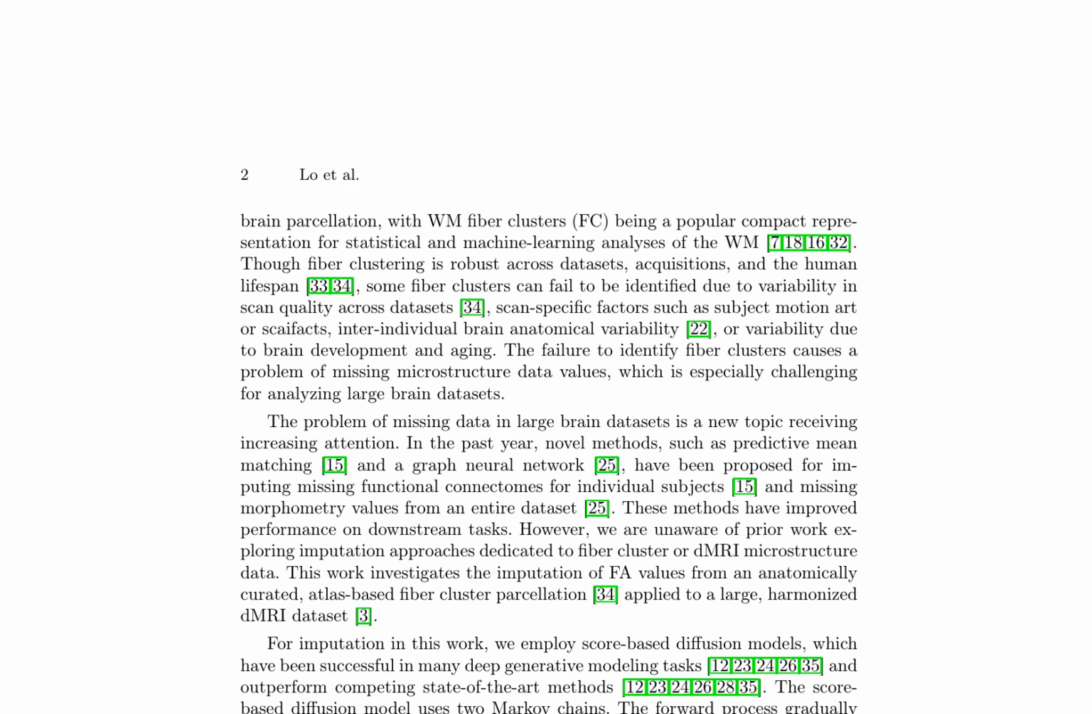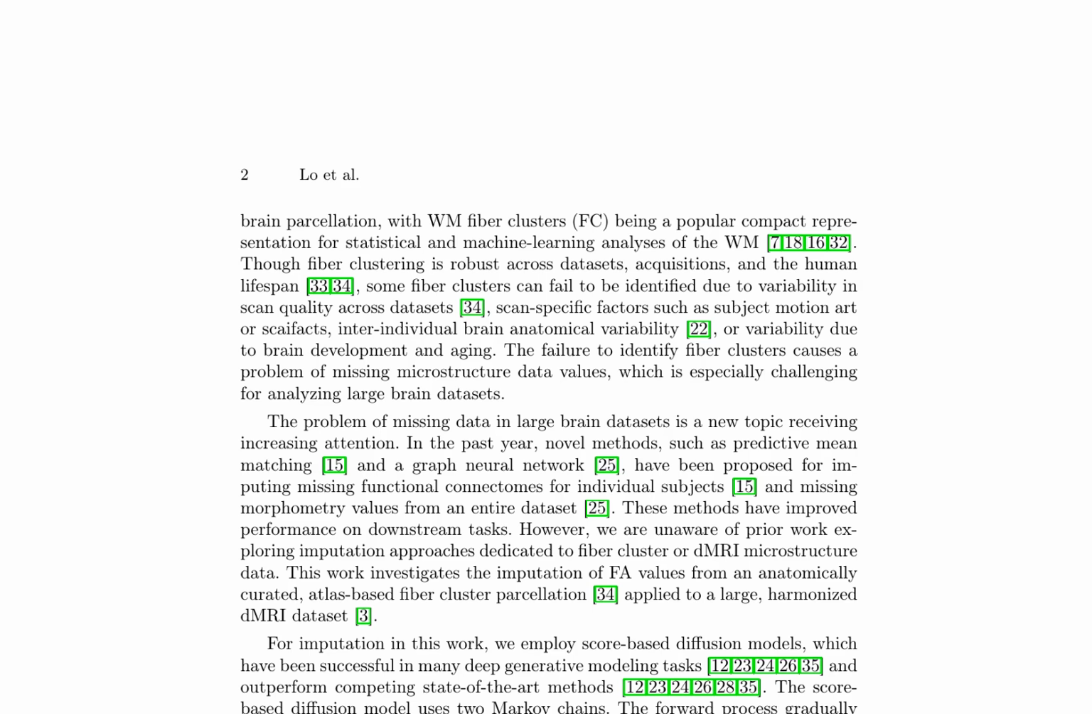Recent methods, such as predictive mean matching and graph neural networks, have been proposed for imputing missing functional connectomes and morphometry values, but there is a lack of prior work on imputation approaches dedicated to fiber cluster or diffusion MRI microstructure data. This work investigates the imputation of fractional anisotropy values from an anatomically curated, atlas-based fiber cluster parcellation applied to a large, harmonized diffusion MRI dataset.